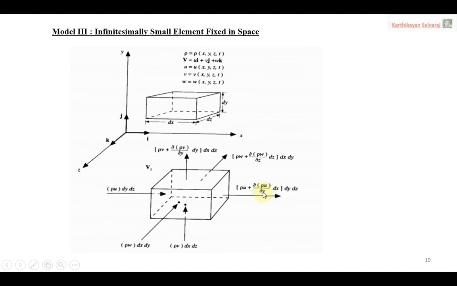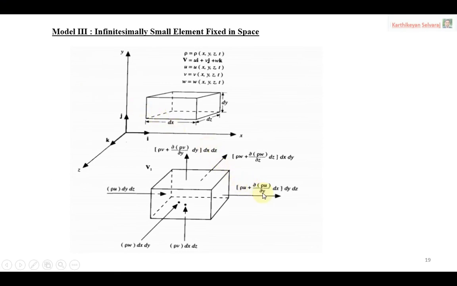Okay, now we need to identify the changes for the corresponding parameter rho u after crossing a distance dx. So after crossing dx, what are the changes that we are going to discuss? That is why the partial derivative comes. We are keeping the other directions, y direction and z direction, changes constant. You know very well the partial derivative is only for the changes in a particular direction. So we are considering changes in the x direction only. So this term is dou by dou x, not dou y. Okay, correction. Dou by dou x.